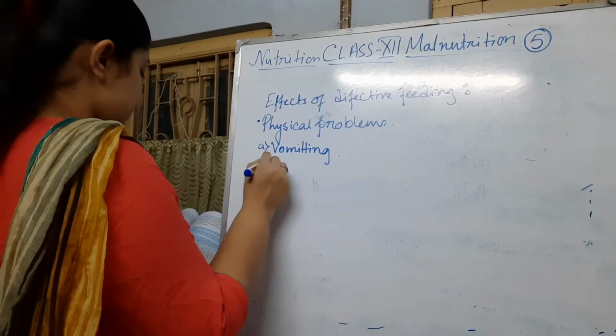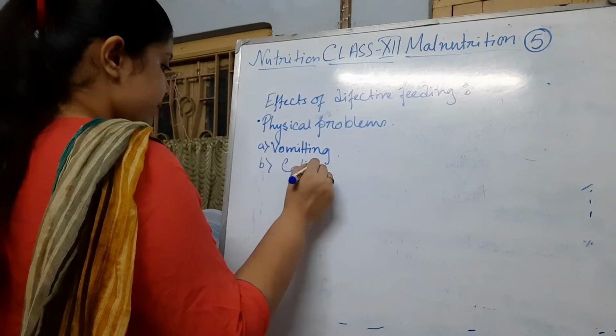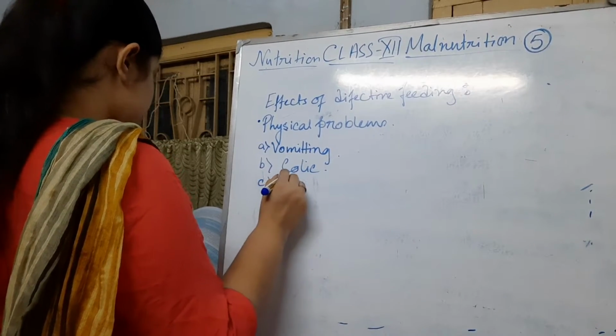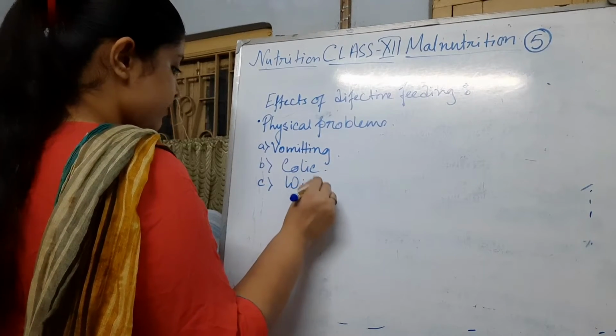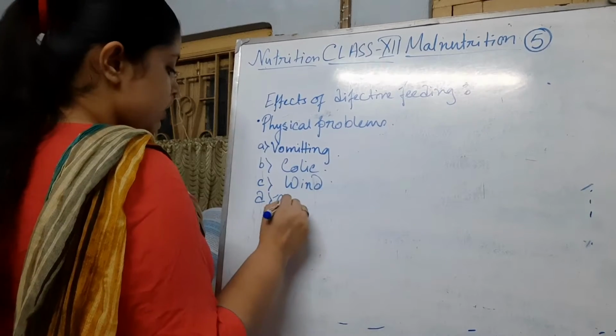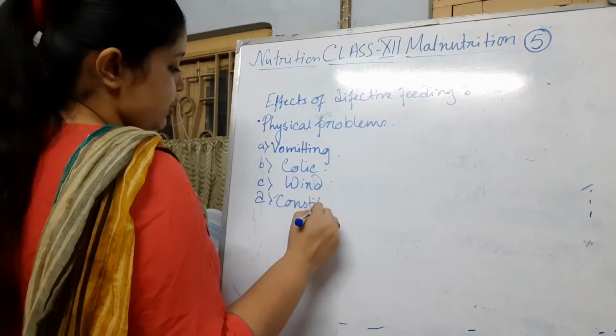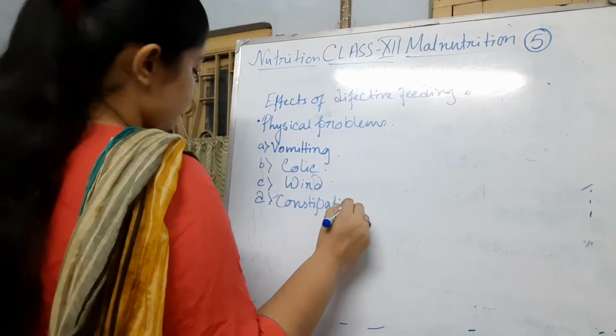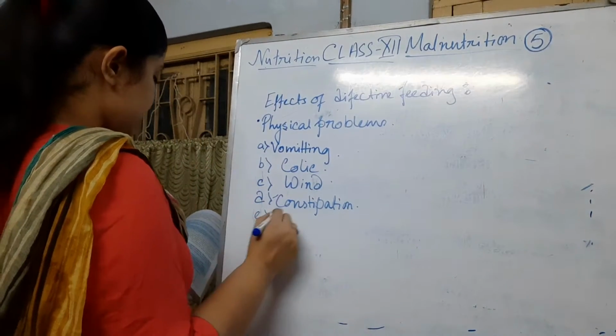The second is colic. The third is wind. The fourth is constipation.